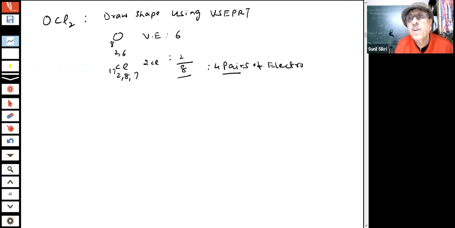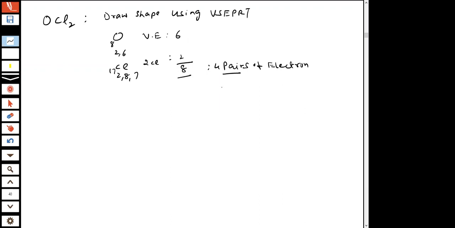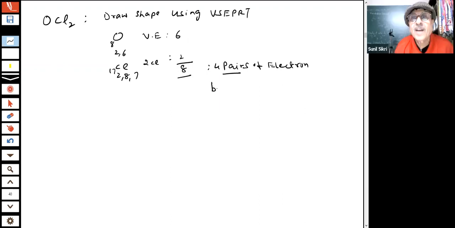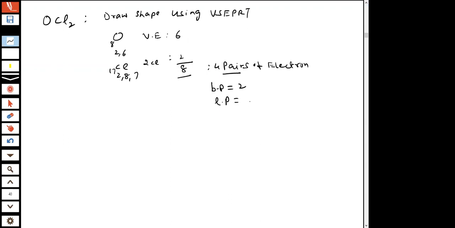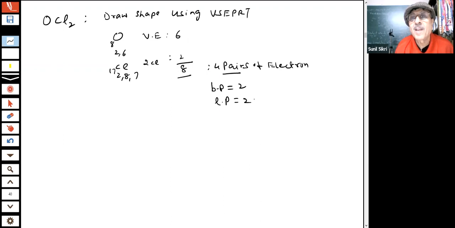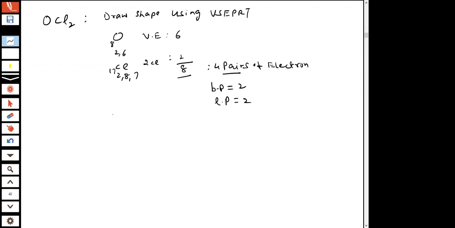How many bonds are they forming? They're forming 2 bonds. Correct answer. 2 bond pairs. Then how many lone pairs? 2. Correct answer. Then what will happen? What is the shape your final answer is giving? Linear.